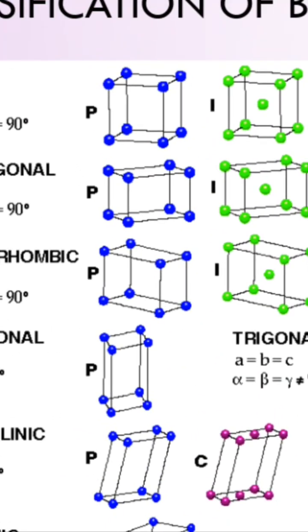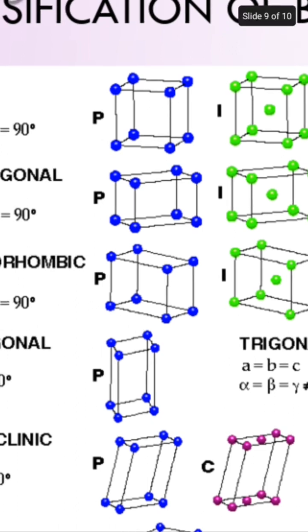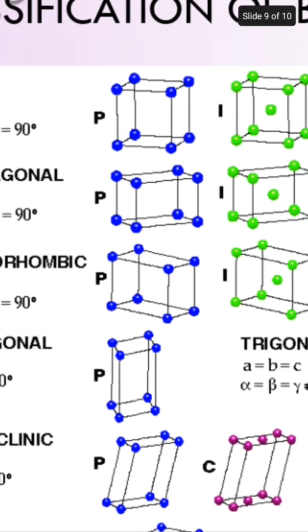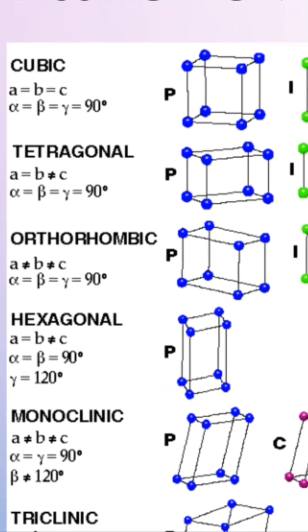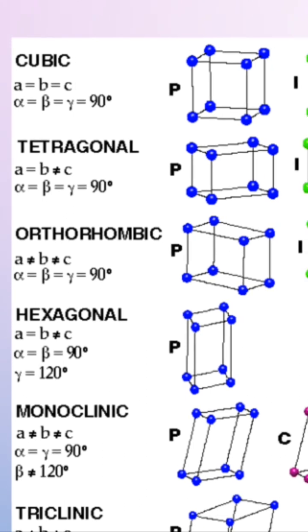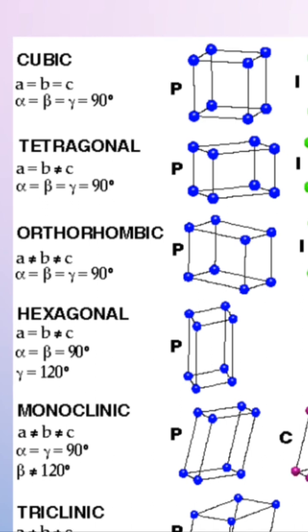Let's imagine this blue colored atom cube, with its height as A, both bases as B and C, and its corresponding angles as alpha, beta and gamma. For the cubic structure, A equals B equals C is required, and alpha, beta, gamma must be 90 degrees.